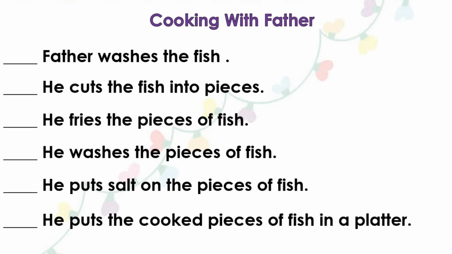So the first thing that happened in this short story is, Father washes the fish. And then the second thing that happened is, he cuts the fish into pieces. And then the third thing that happened is, he washes the pieces of fish. And then the fourth thing that happened is, he puts salt on the pieces of fish. And then the fifth thing that happened is, he fries the pieces of fish. And then the sixth thing that happened is, he puts the cooked pieces of fish in a platter.